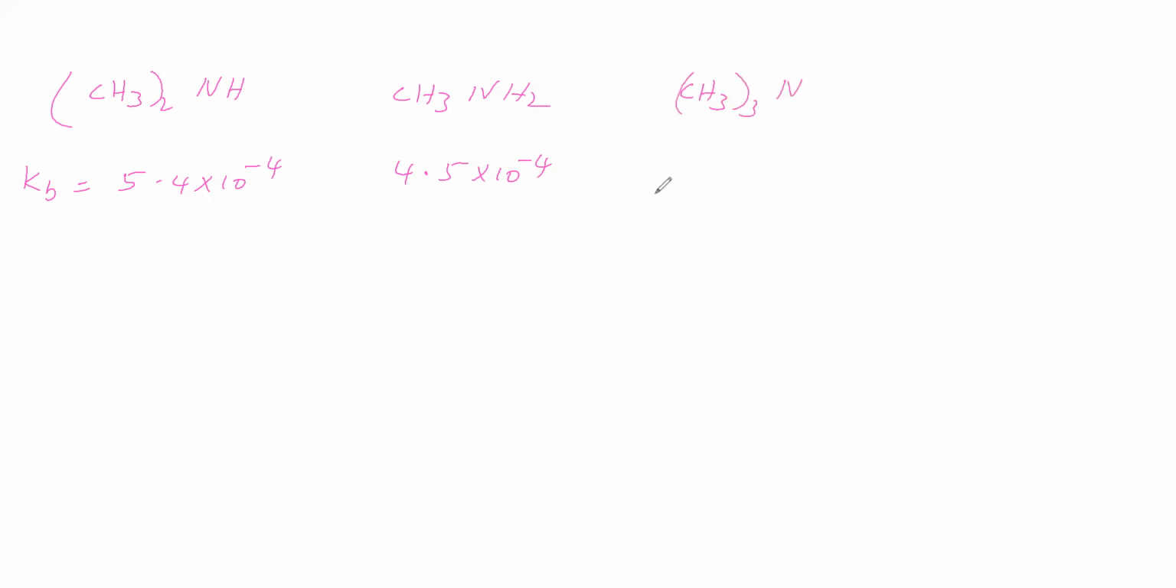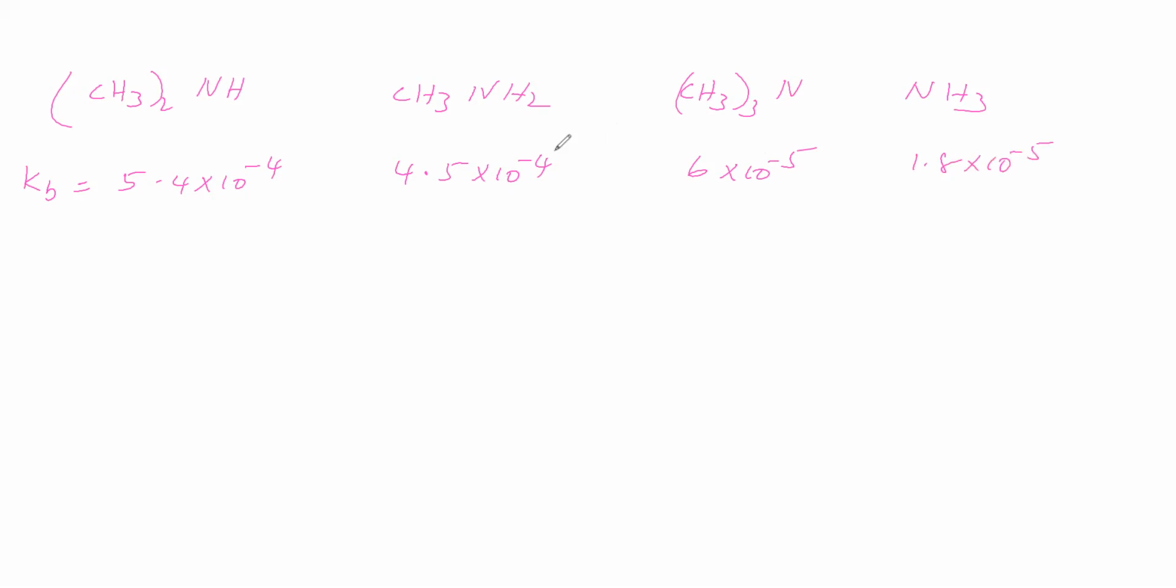Now in the place of R we will take the methyl group, so (CH3)2NH we are taking. For this we will see the Kb value. Kb is 5.4 into 10 to the power of minus 4. It is a secondary amine. Now we will take CH3NH2, primary amine. For this Kb is 4.5 into 10 to the power of minus 4. Then we will take the tertiary amine, trimethylamine. For this Kb is 6 into 10 to the power of minus 5. Then we will take ammonia. For ammonia, Kb is 1.8 into 10 to the power of minus 5.